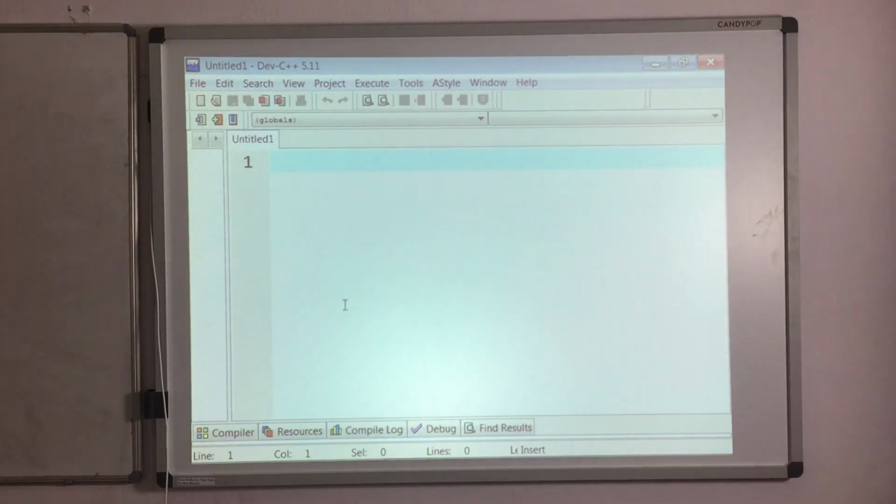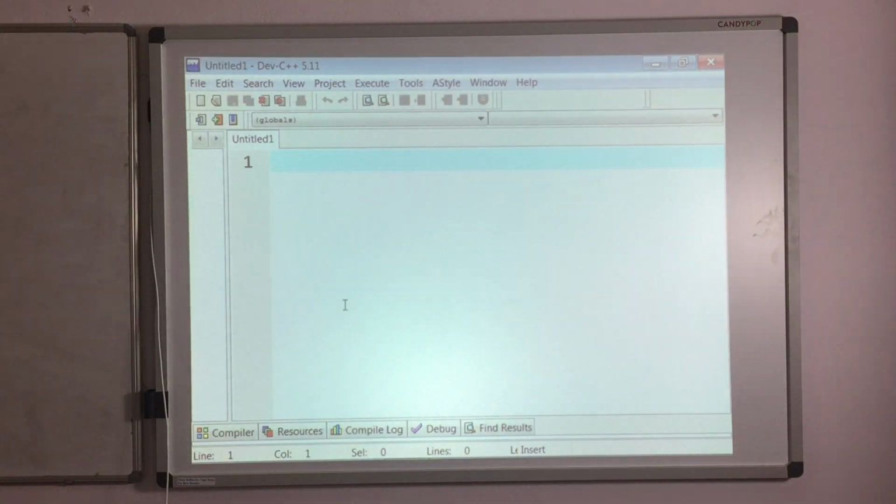We said single inheritance, only one base class and one derived class. Only one derived class is going to inherit the properties from one base class. This type of inheritance we said single inheritance. Then multi-level, you can have like A, B, C, D hierarchy from A to B, then B to C, C to D. Likewise, you can derive any number of levels. So that kind of inheritance we said multi-level inheritance.